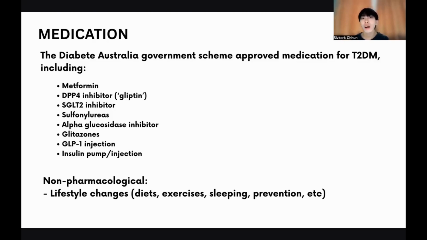And sulfonylurea is another medication used to release more pancreatic insulin, usually administered orally during a meal to lower the blood glucose level, and it affects the driving ability of those on this medication. It can cause side effects of hypoglycemia, like low sugar level, and weight gain, and you cannot take this medication before or after consuming any alcohol. Alpha glucosidase inhibitor is another medication to slow down intestinal glucose absorption to treat type 2 diabetes mellitus. The side effects can cause bloating, flatulence, diarrhea, and stomach discomfort.